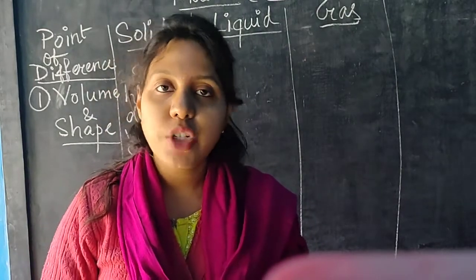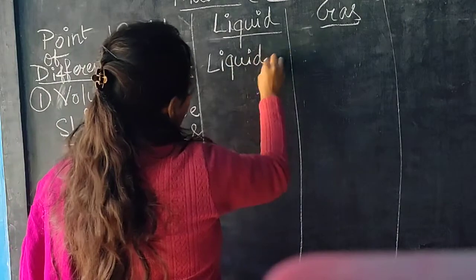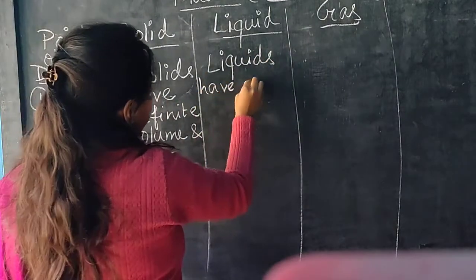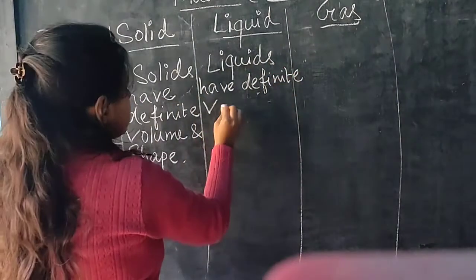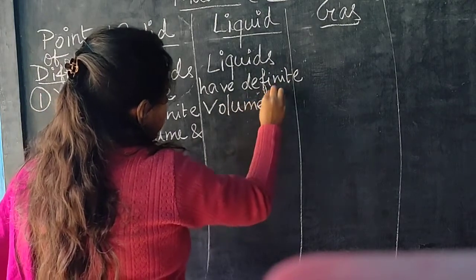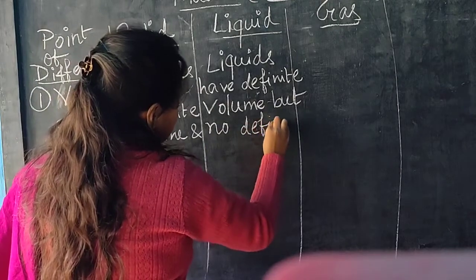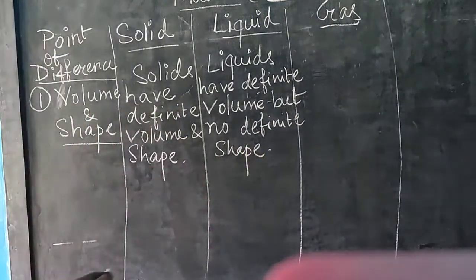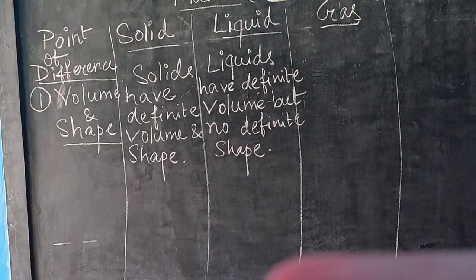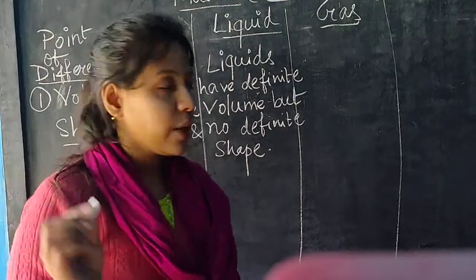Okay, liquids have definite volume. So liquids have definite volume but no definite shape. Liquids have definite volume but no definite shape. It will just occupy the shape of the container in which you are keeping the liquid.